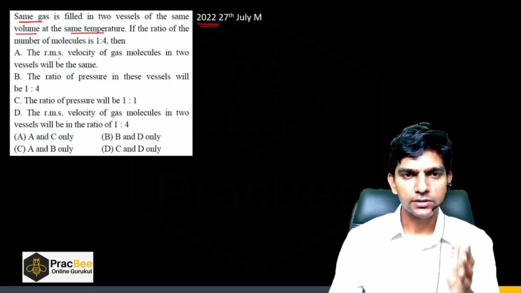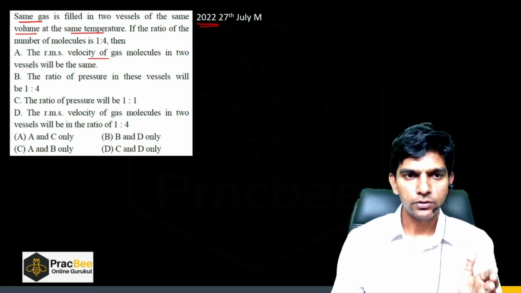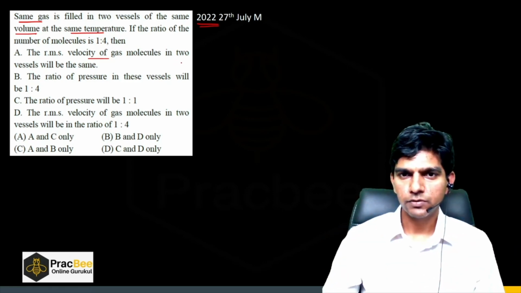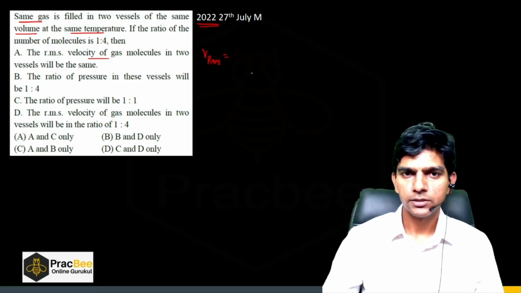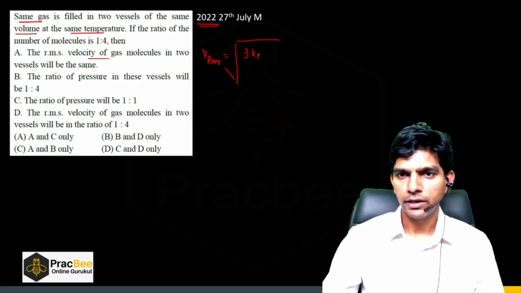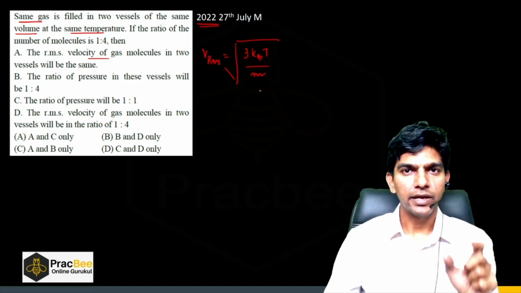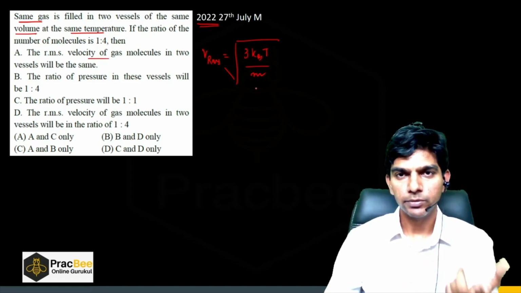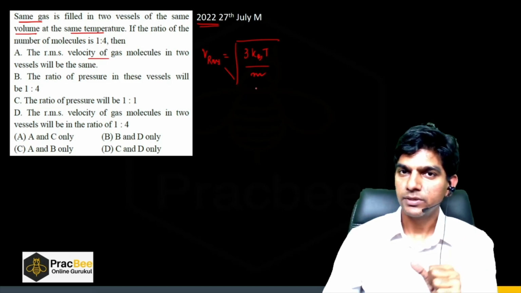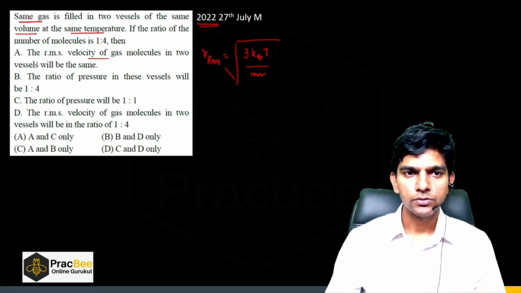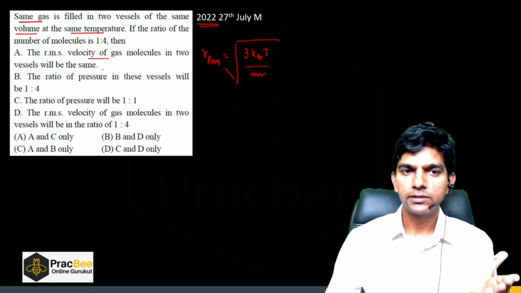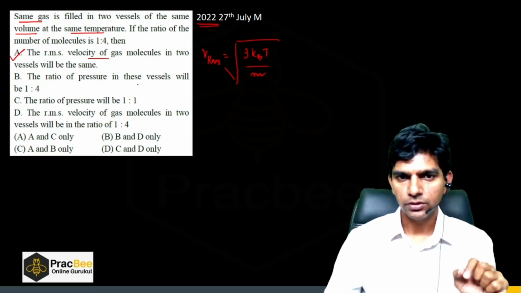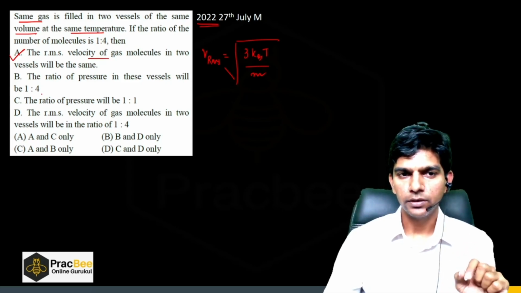Statement A: the RMS velocity of gas molecules in two vessels will be same. So let us see what is RMS velocity. The formula is V_RMS equals root of 3 kB T by M, where M depends upon the gas and T is the temperature. In both vessels the temperature is same and the gas is same, so M is same, so the RMS velocity will be same. So statement A is correct.